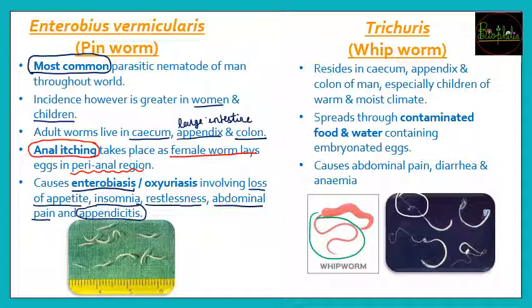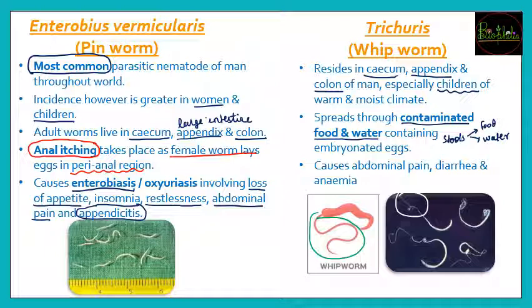Now this whipworm, like the pinworm, resides in the cecum, appendix and colon of man. Generally children in warm or moist climates get infected, because the worms grow more there, and the children get infected by these whipworms. They spread through contaminated food and water, that is, when feces or stools mix into food or water because of unhygienic conditions, they contaminate and spread the infection.